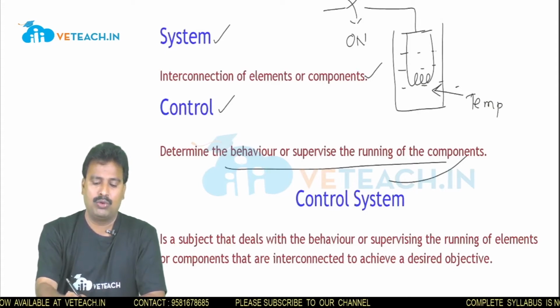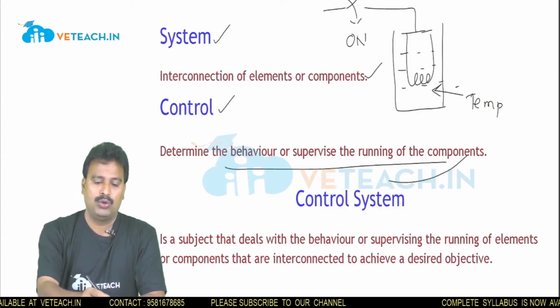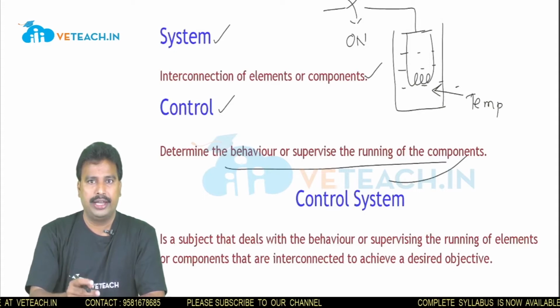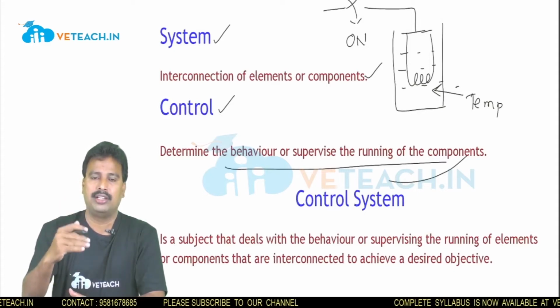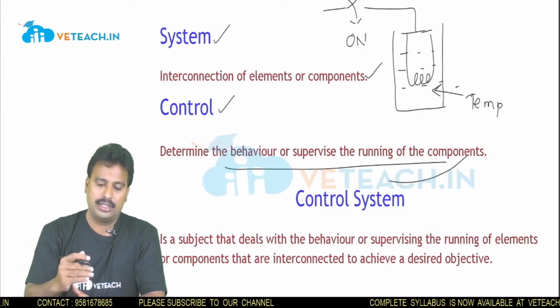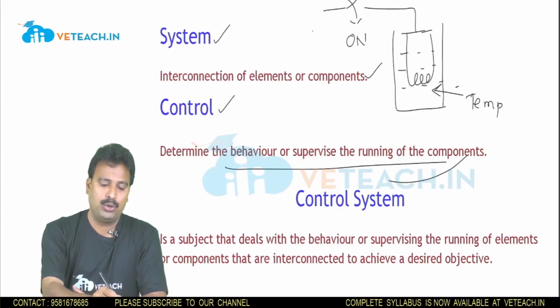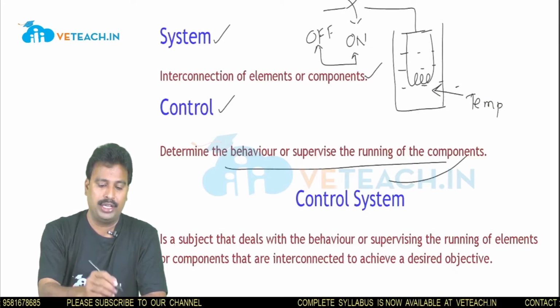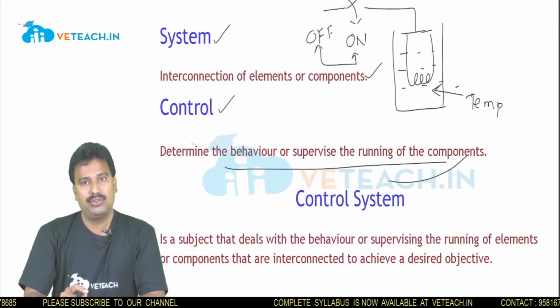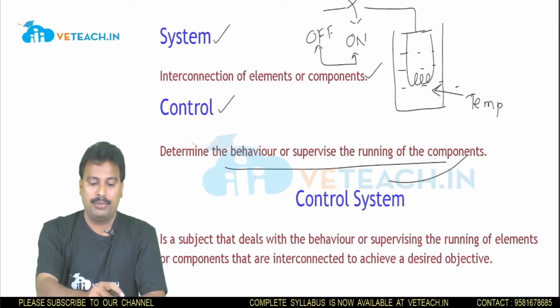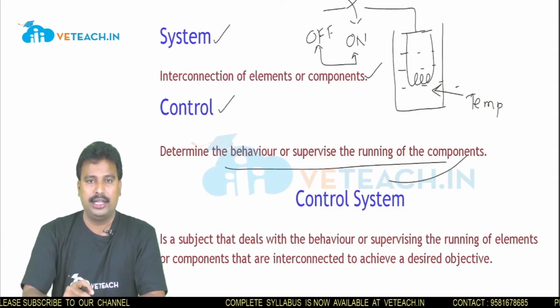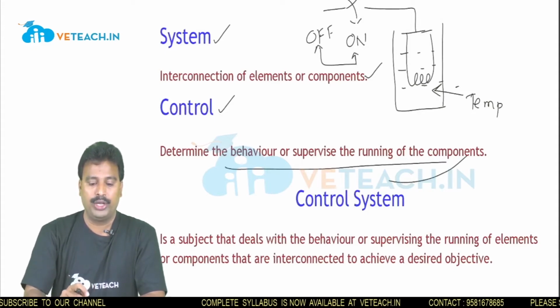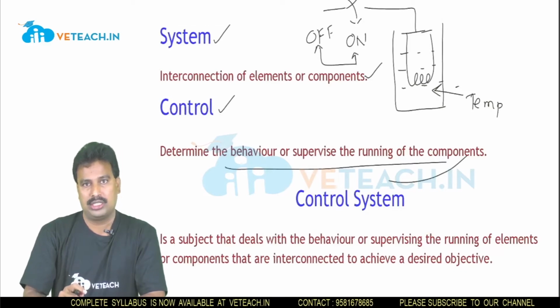Whenever we want to heat the water, we switch on the switch, and once a desired level of temperature is reached, the switch is brought into the off state. The mechanism of switching on and off is known as control. Combinedly, the switch and the heating element, the heater, we call a control system.